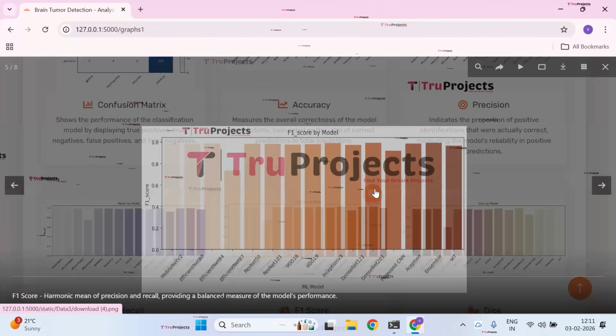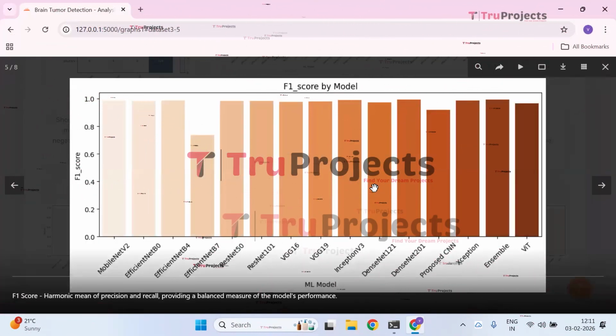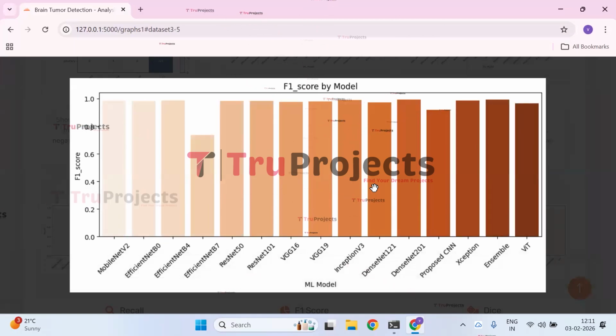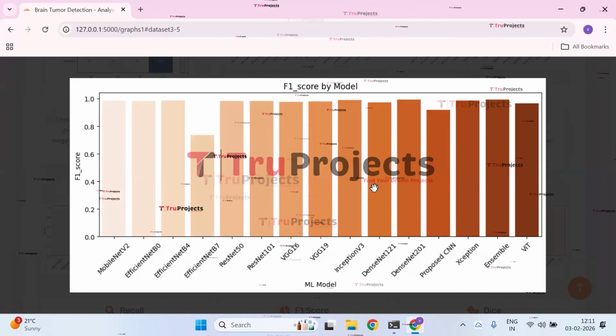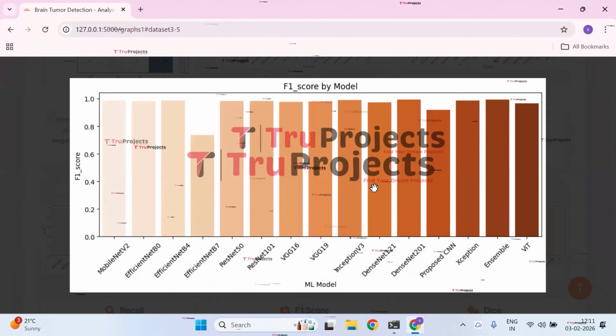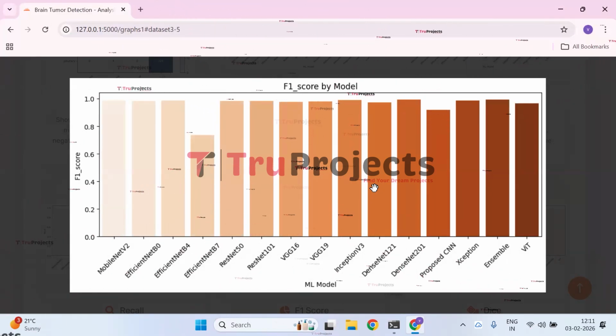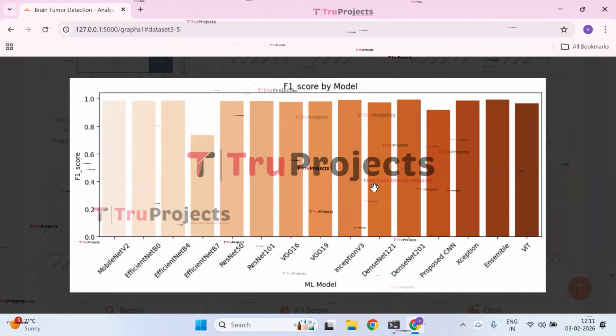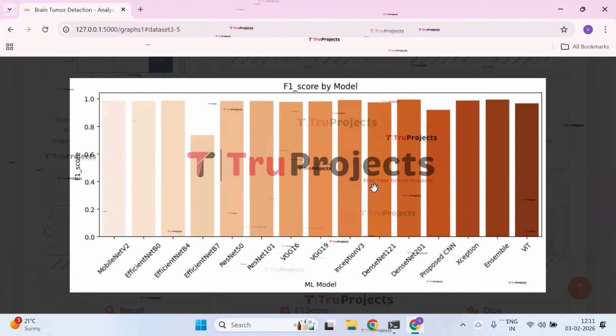Next, we have the F1 score by model graph. The graph compares the F1 scores of different ML models, reflecting the balance between precision and recall. Most models achieve very high F1 scores, with Ensemble, Xception, and DenseNet performing the best, while EfficientNet B7 and the proposed CNN show relatively lower overall performance.